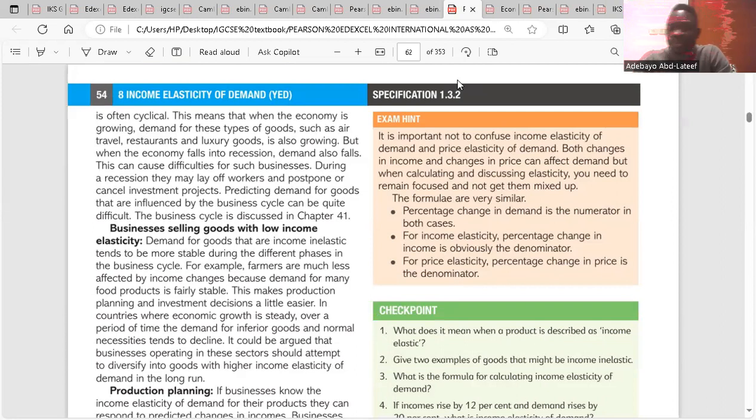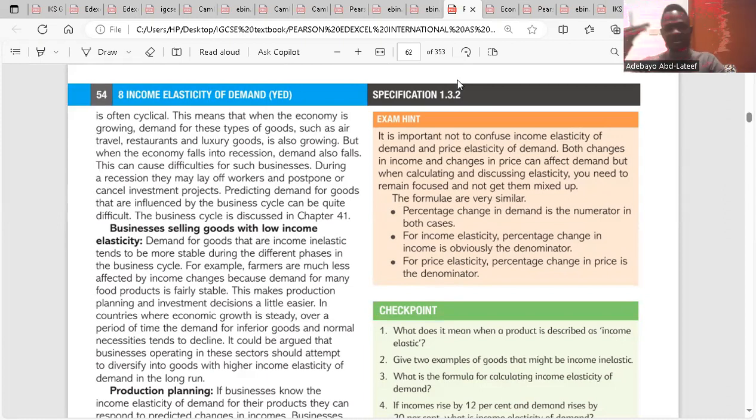Demand for goods that are income inelastic tends to be more stable during these different phases in the business cycle. For example, farmers are much less affected by income changes because demand for many food products is fairly stable. This makes production planning and investment decisions a little easier. In countries where economic growth is steady over a period of time, the demand for inferior goods and normal necessities tends to decline. It could be argued that businesses operating in these sectors should attempt to diversify into goods with higher income elasticity of demand in the long run.